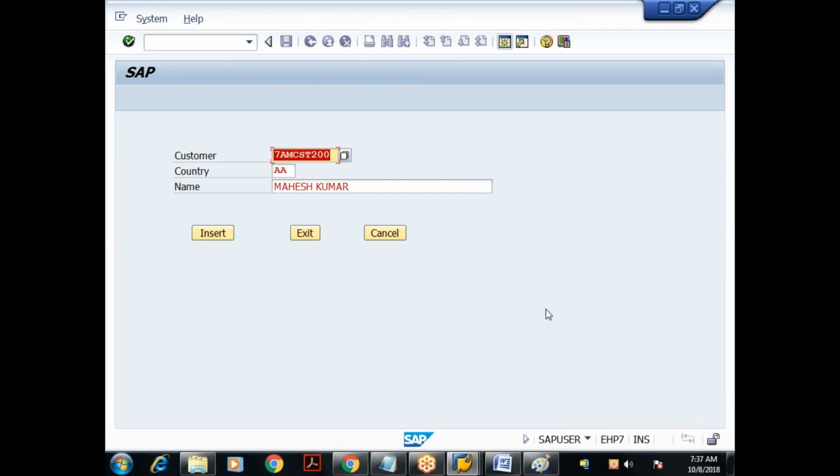Good. I got the first record. Okay, so if you want, you can change it. I'll change it to something 300 and say insert. Entry A does not exist, so this is an invalid entry. I can make the correction or cancel. I got the second record.